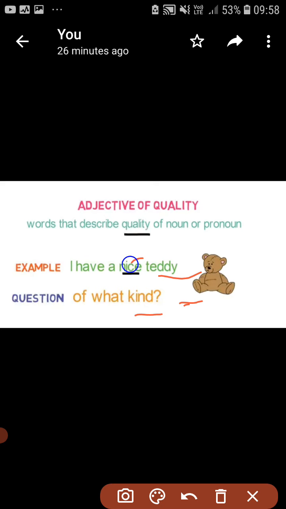That word is nice. So according to the definition, a word that describes the quality of a noun or pronoun is called an adjective of quality. To find it, you can ask a simple question: which type of teddy is it, what kind of teddy is it? The answer is nice.